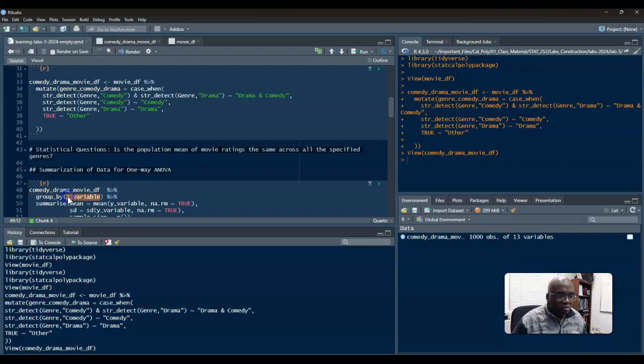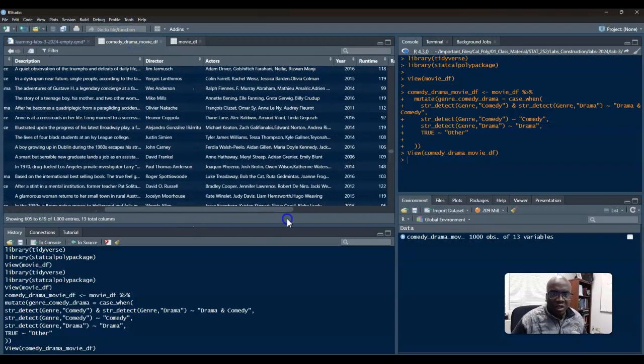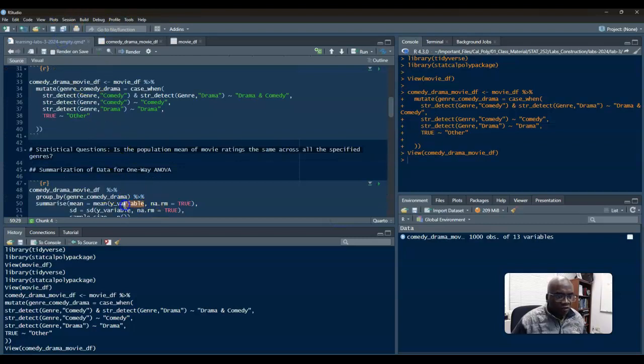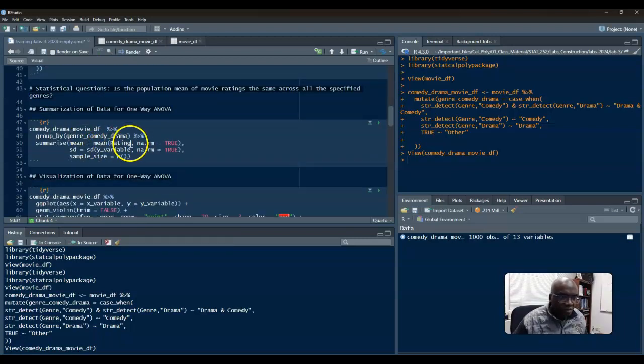And so what we want to do is, first of all, do the summarization. We've done this before, but here I had to change my X variable. My X variable in this situation is going to be genre comedy drama. Okay, I guess we may just do one ANOVA in this video. Then I want to look at ratings, and the variable for rating is just called rating, I believe. Rating. Good. So I want to find the mean rating for each of the different genres. Also want to find the standard deviation. Great, fantastic. Alright, so when I run this,